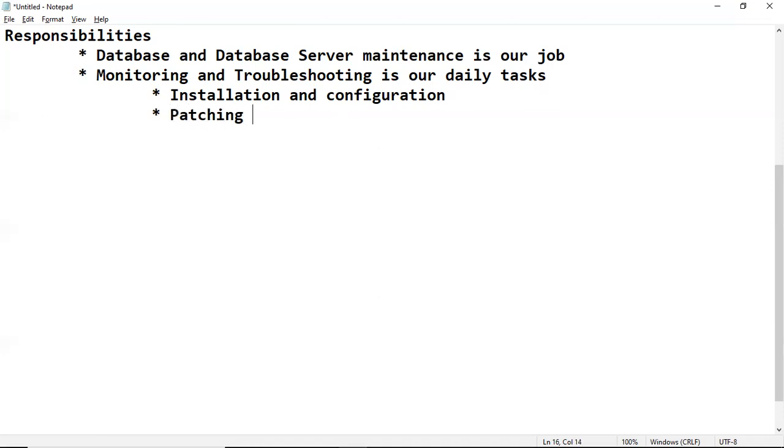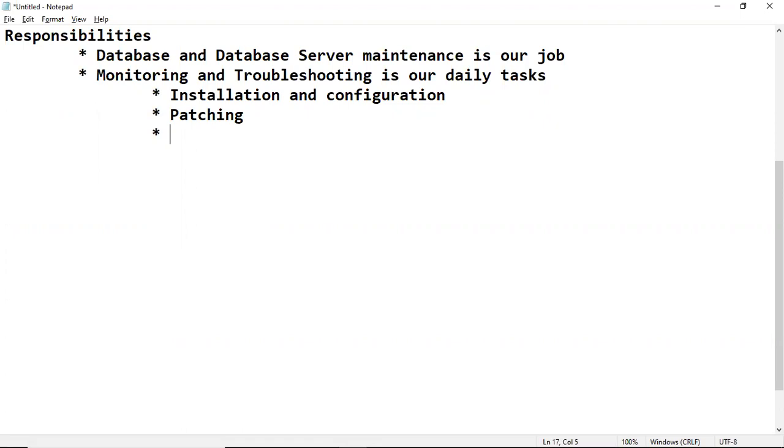Next is patching SQL Server. Patching means updates. In a mobile phone, Android or iOS, we also get updates to keep the software up to date, so we apply patches.